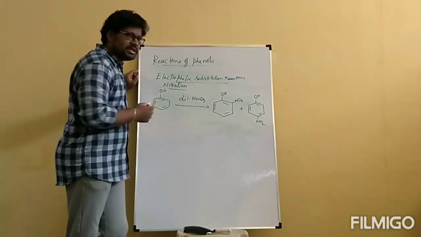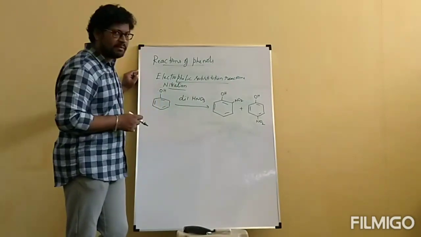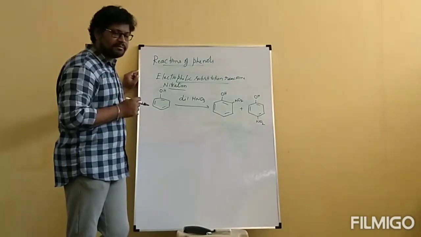Actually, this is a mixture in which we need to separate the compounds because both are industrially important compounds. That's why we need to separate them.